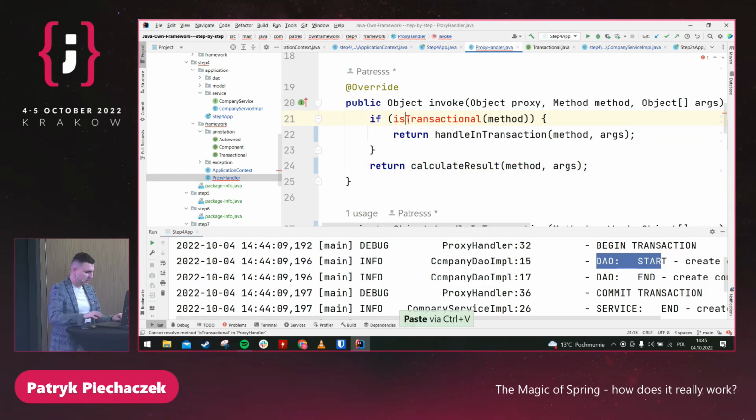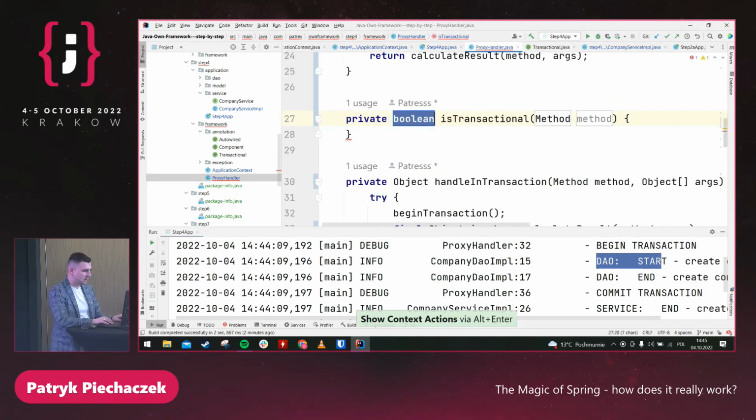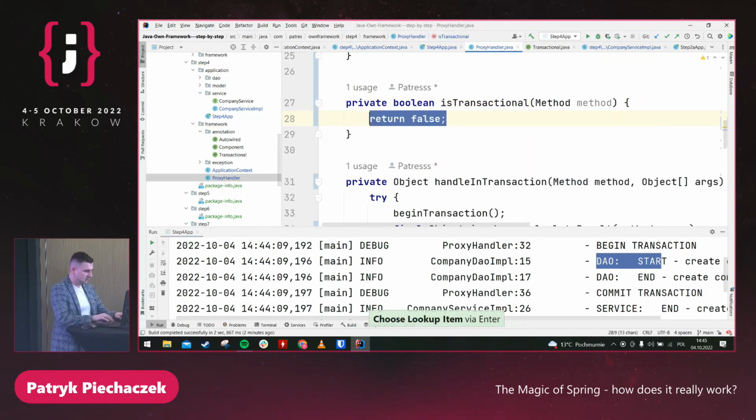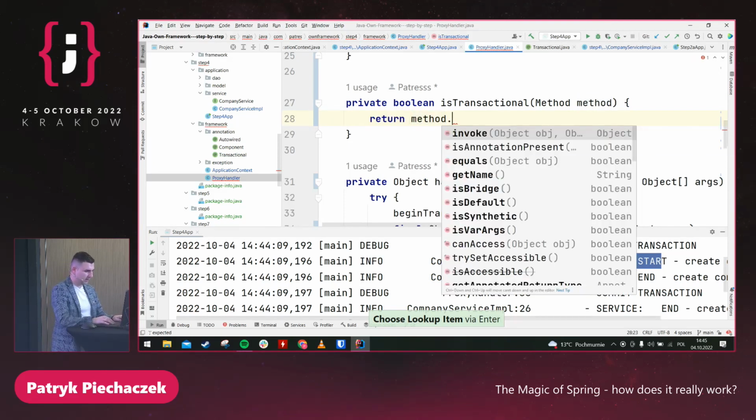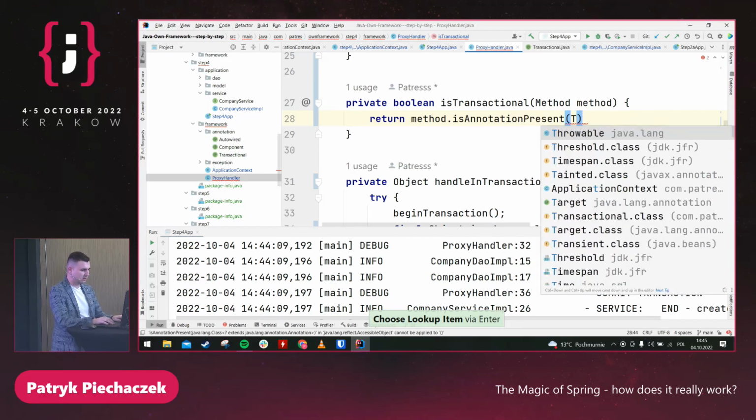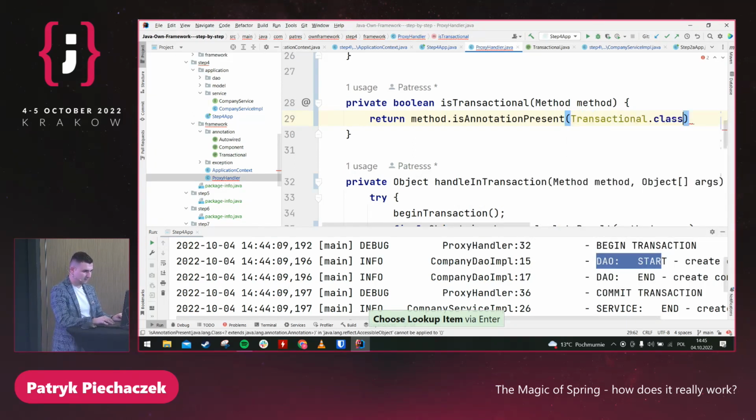Okay, and how can we implement the method is transactional? I would say it's a tricky one because at the beginning I thought that we should do something like method is annotation present transactional. And it doesn't work. Any idea why?